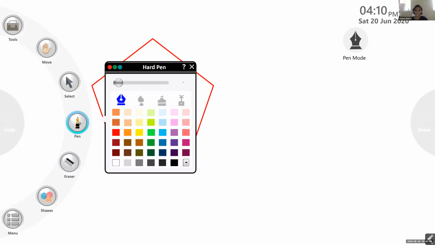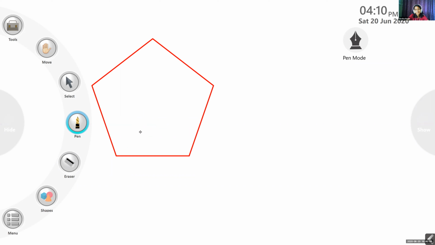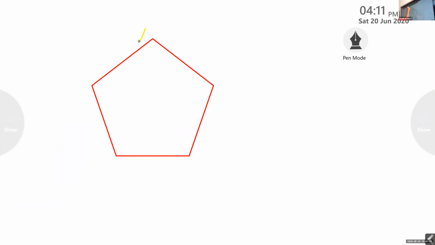Color. Blue, ma'am. What is the name of this pentagon? Can you see? A, B, C, D, E. Okay, I will ask one person to tell the sides. Okay, ma'am. Let me ask.